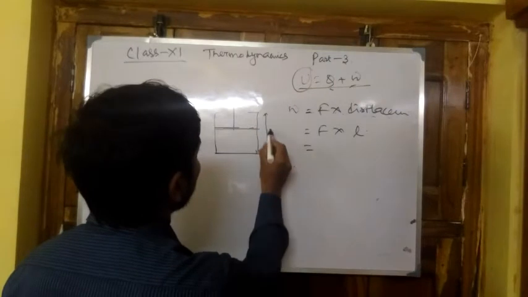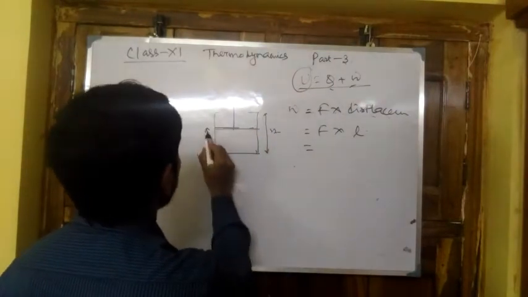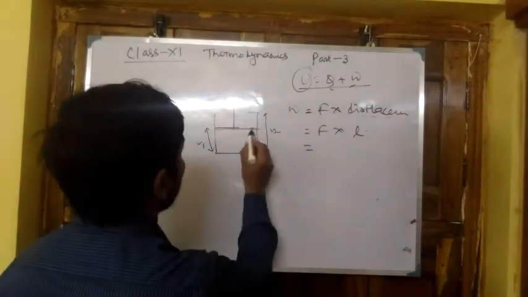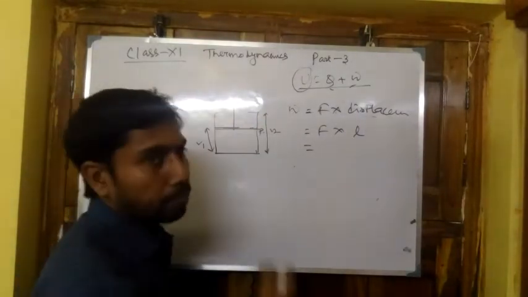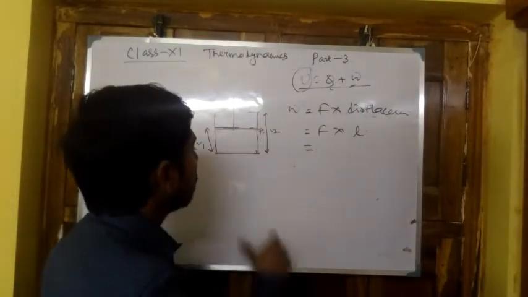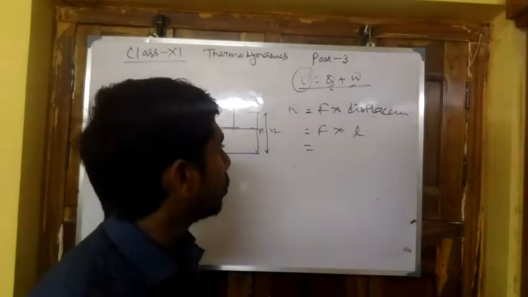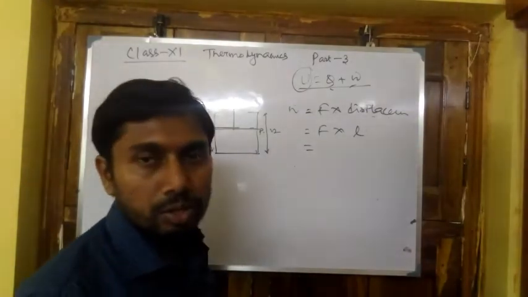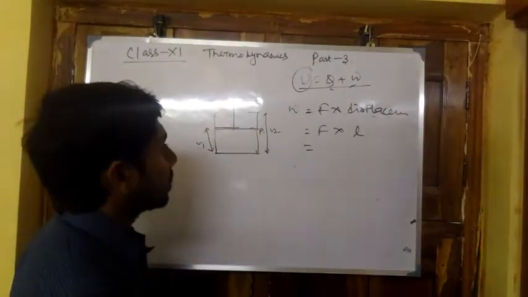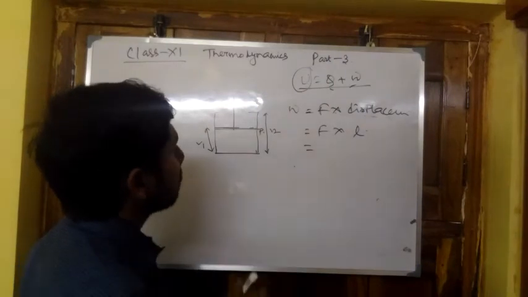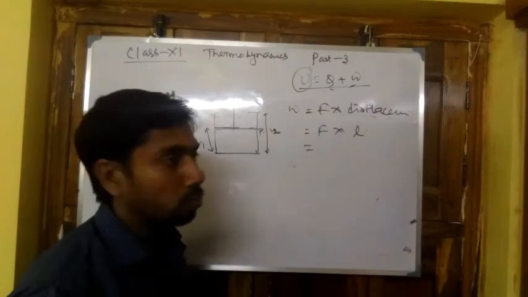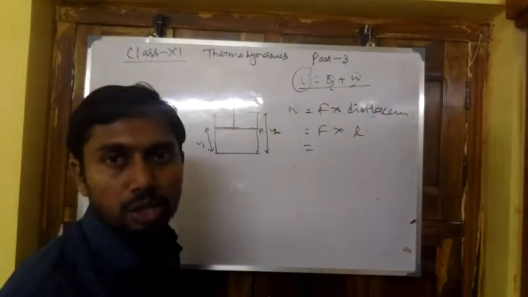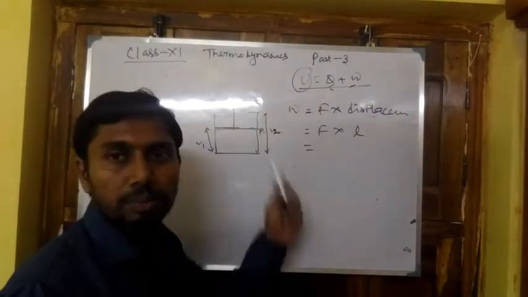gas. If there is a gas, this is the piston. It has volume V2 and it is having the volume V1, and here the pressure. So by using the piston we can alter the volume, and also by increasing pressure we can contract the gas. Now let us assume that we want to expand the gas from volume V1 to volume V2. So here different kinds of pressure are required on the piston.